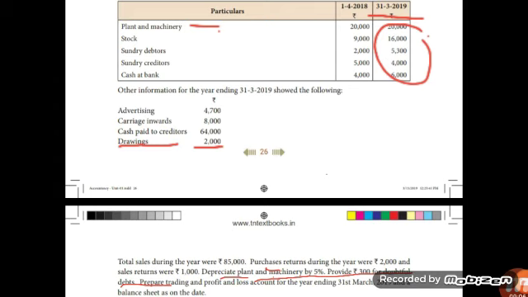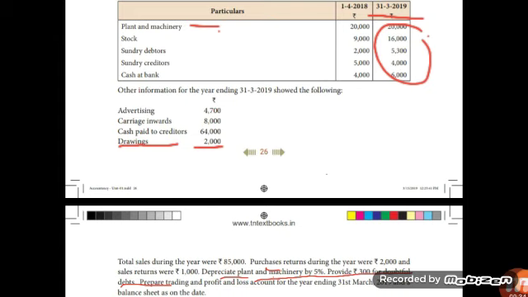Children, while preparing balance sheet, you should take only the closing items. Then write the title, balance sheet as on 31st March 2019. We are preparing the balance sheet on closing date, so take closing balances of assets and liabilities. The adjustment in respect of drawings, depreciation and provision for bad debts will be carried out in balance sheet.